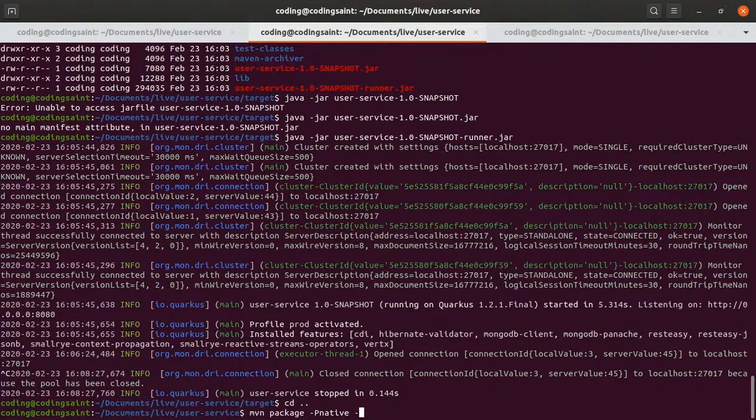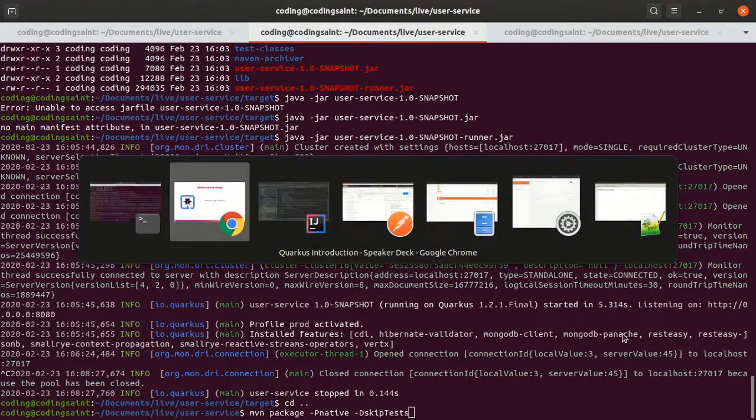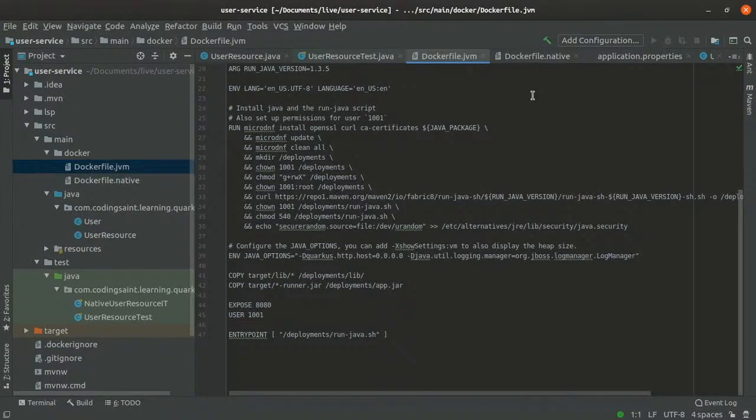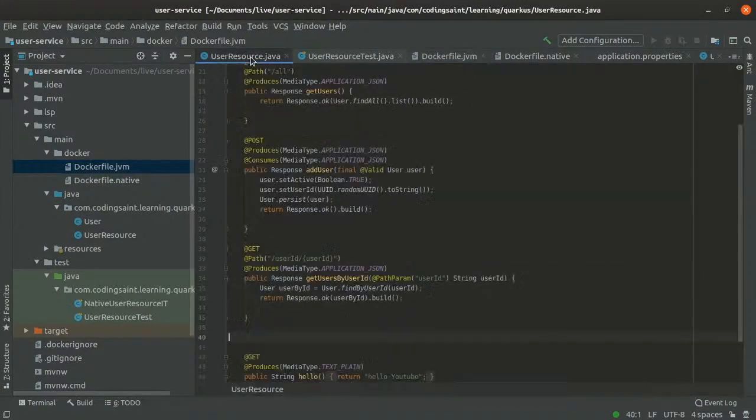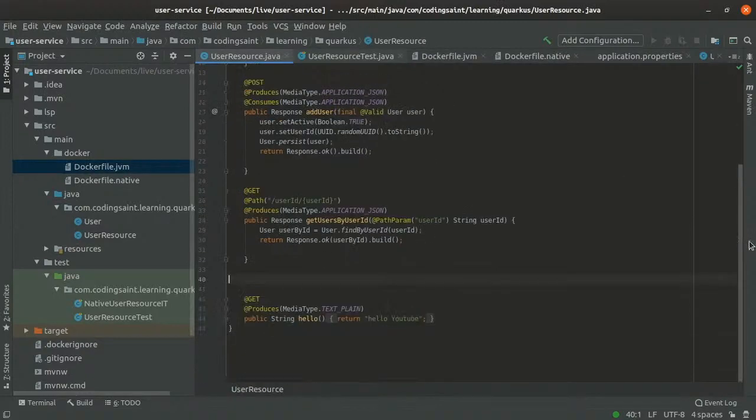And again I will skip the test. Not a good practice, telling you again, don't do that in production ever. But this is just a demo. Demos are meant to skip tests at some time, right? So I'm skipping it. This will build a native image for you.